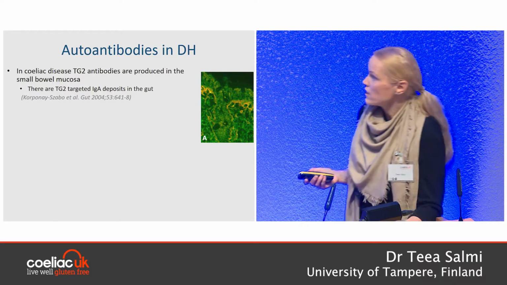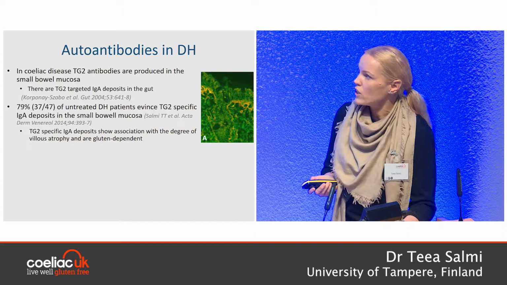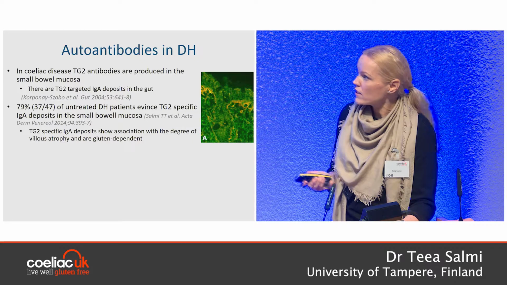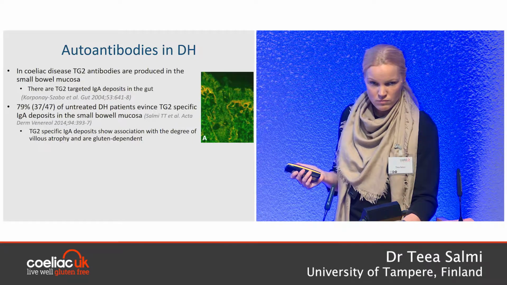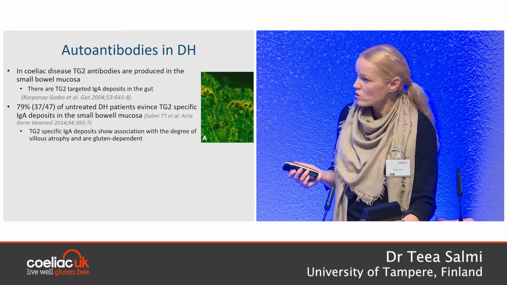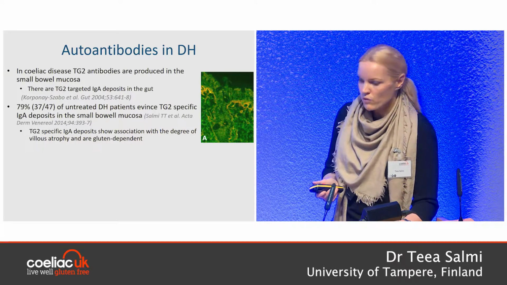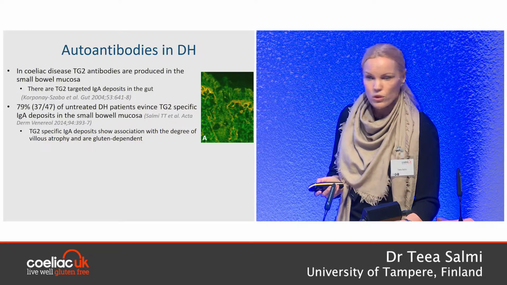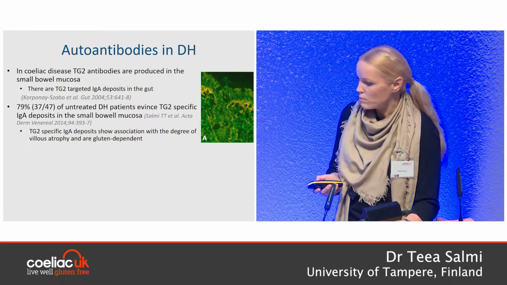We investigated these deposits also in dermatitis herpetiformis, and the majority of patients had these deposits at the time of the diagnosis, but as you can see, only 80%. In celiac disease it's almost 100%, so a little bit lower percentage. Also in dermatitis herpetiformis it was shown that the presence of these antibody deposits correlated with the degree of small bowel mucosal damage, and they were gluten dependent.